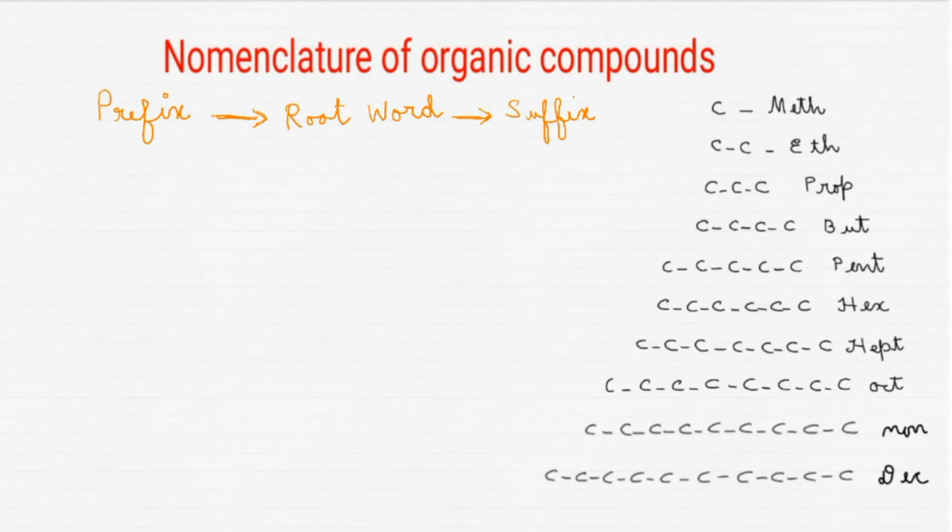Now we are going to see how we can name the simple organic compounds: alkanes, alkenes and alkynes. Organic compounds generally have three parts in their name. A root word will be there, followed by another part, that is the suffix. And sometimes in front of the root word you can find a prefix also. The name of an organic compound is similar to your name. I don't know your name, so we will write Chintu's name.